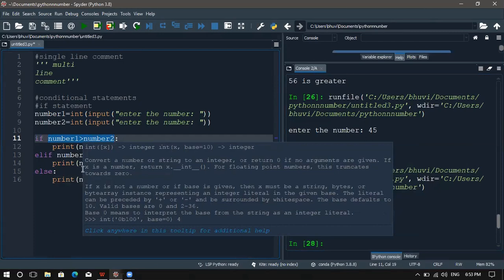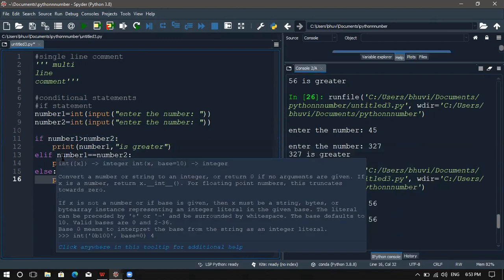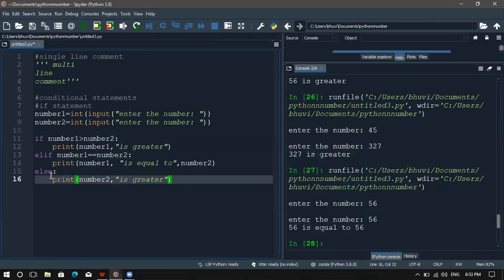If it is true, it will move on to the statement within the if condition. If it is false, it will move on to the else if statement. Okay, so one by one it will check the condition. If all the conditions are false, it will move on to the else statement, then the else statement will run there. Okay, so are you able to understand that?